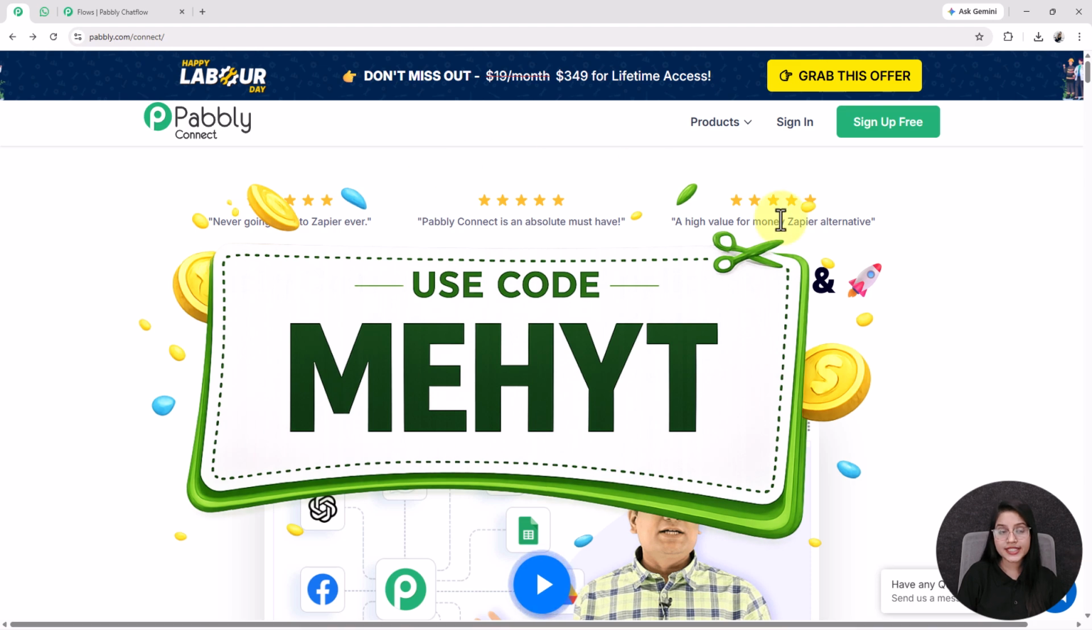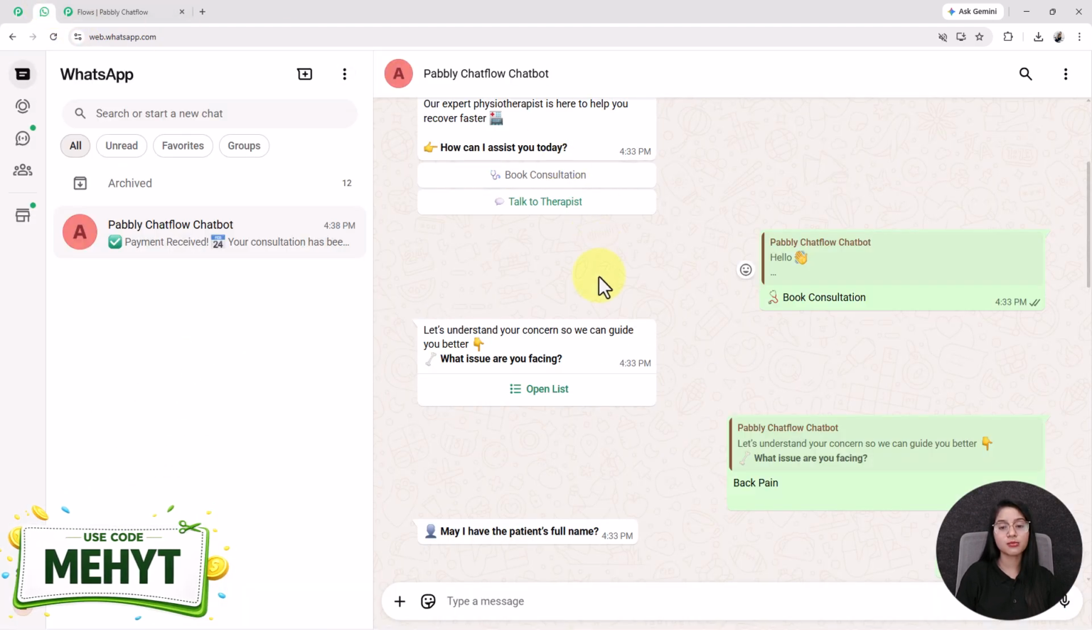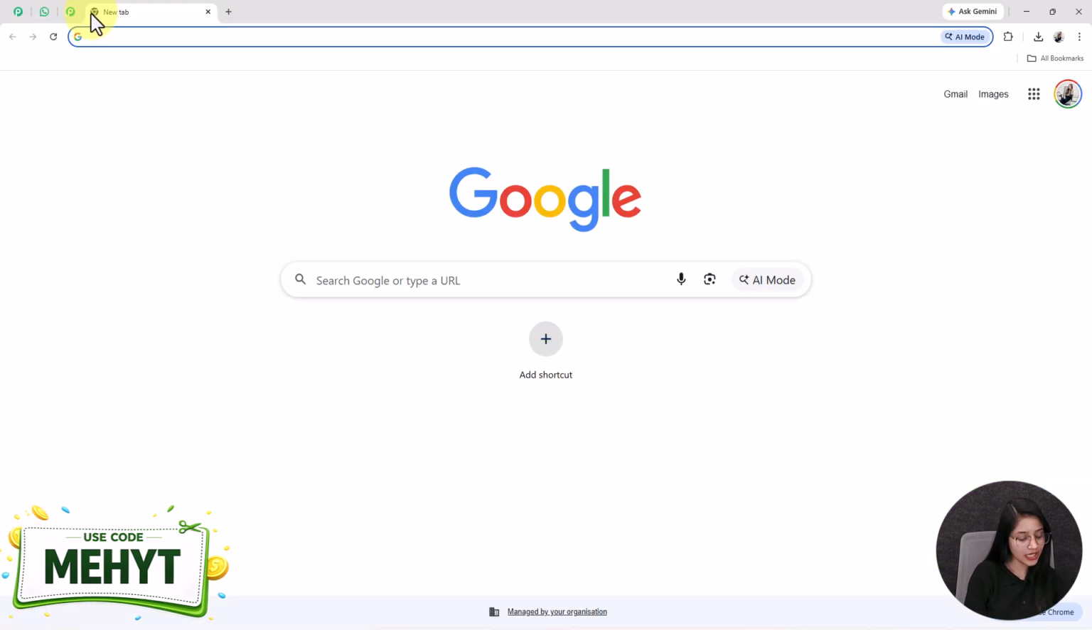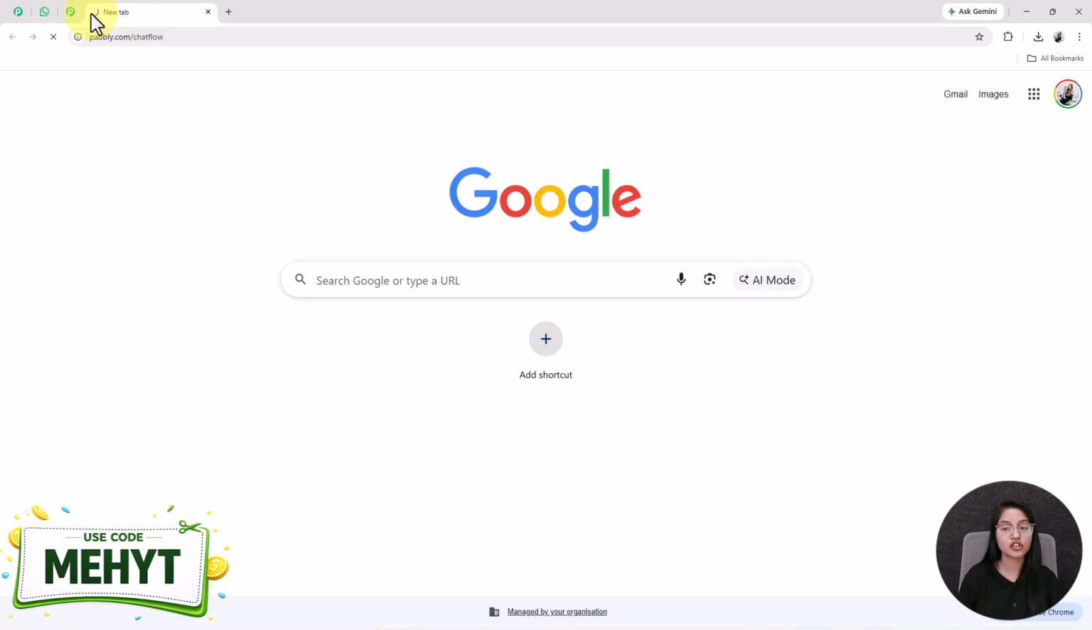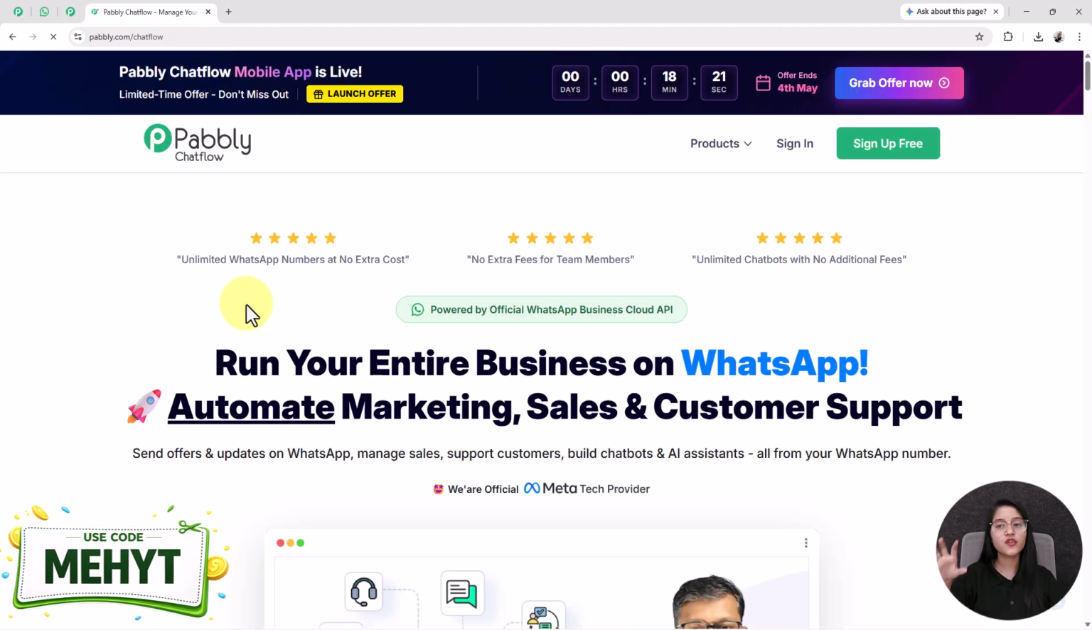Now without wasting any time, let's start the creation of this chatbot step by step. At first, open a new tab and go to pabbly.com/chatflow. See, Pabbly Chatflow is an all-in-one WhatsApp automation tool that helps you automate WhatsApp messages and responses 24/7 for different types of businesses. If you are new to Pabbly, then click on the sign up free option and get 100 free credits every month to explore the software. If you are an existing user just like me, then click on the sign in option.